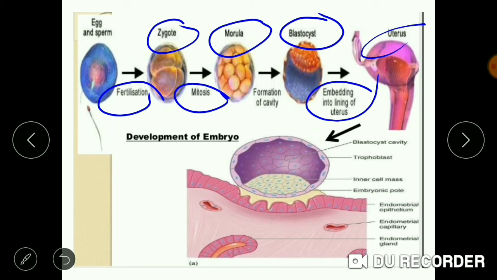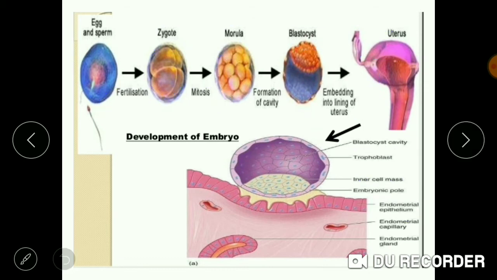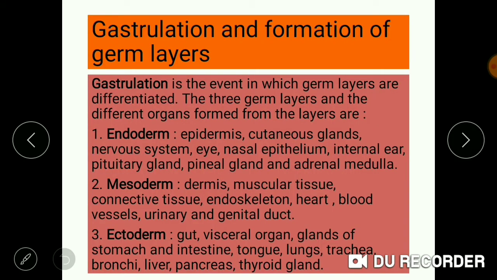This is the structure of blastocyst they have shown. The outer layer is known as trophoblast and the inner is the inner cell mass. And they are completely fixed in the endometrium lining. After the formation of blastocyst, the further development takes place and certain layers are being developed in this structure.